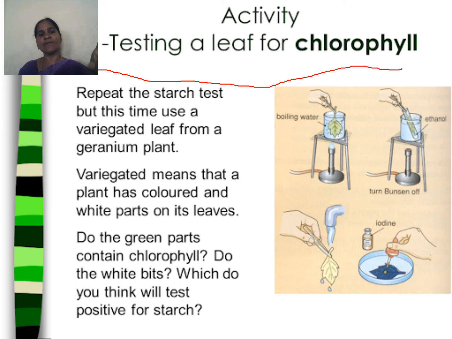So what will happen in this process? Where we find the green part, that part only will change to the blue-black color. But the remaining part, the yellowish part or the white part of the leaf, will not change color. That means they do not have chlorophyll. Only where the green part is present does it have chlorophyll. That's why it changes into that bluish black.